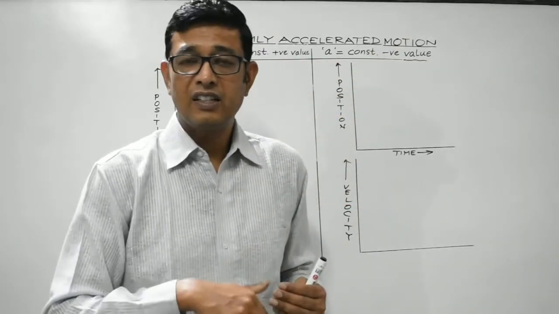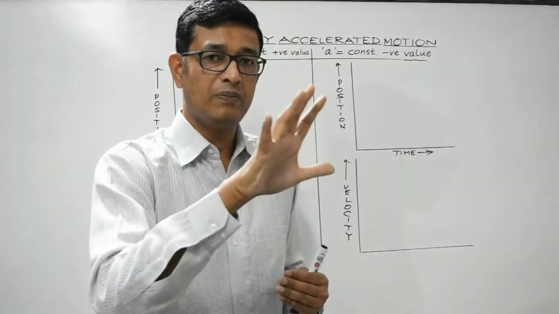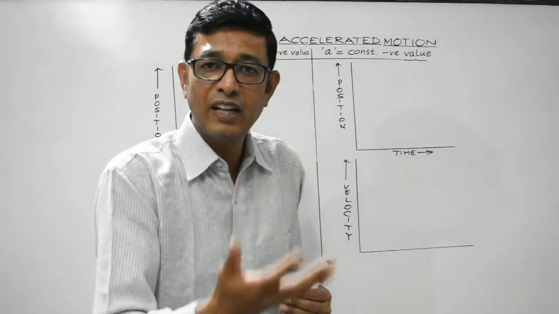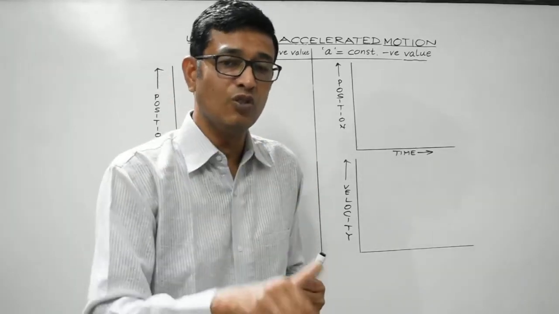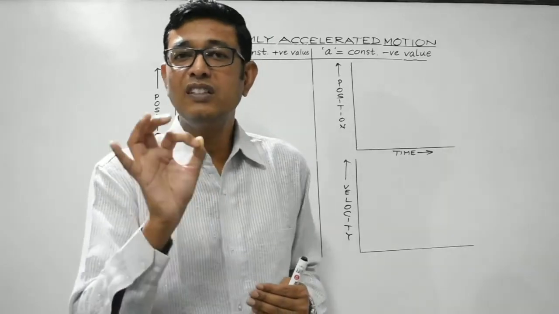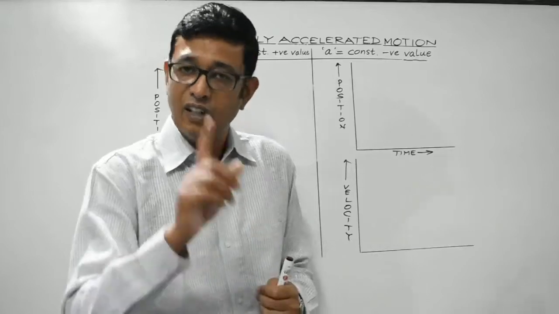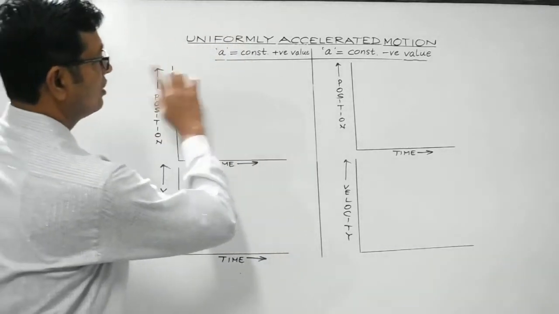If A has a positive value, it is the case of acceleration. The body will speed up. If A has a negative value, it means that the body will slow down. And A negative means that it is the case of deceleration, also known as retardation. Right? So, what we'll do is,